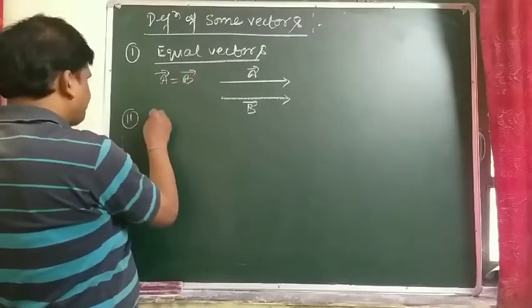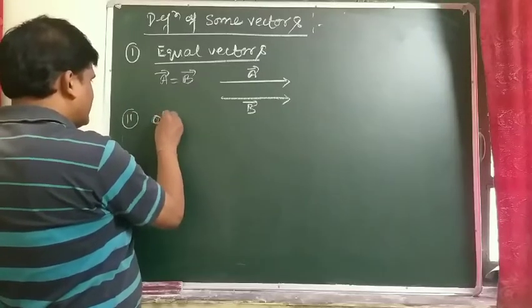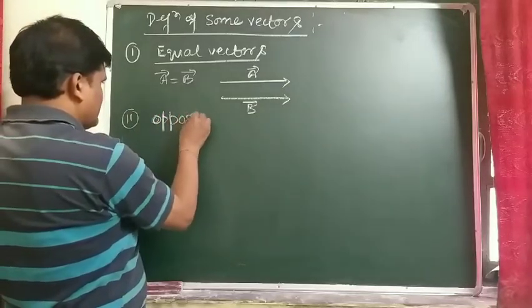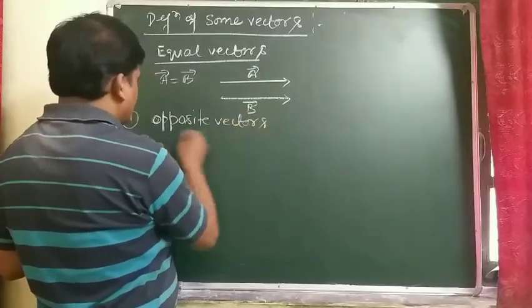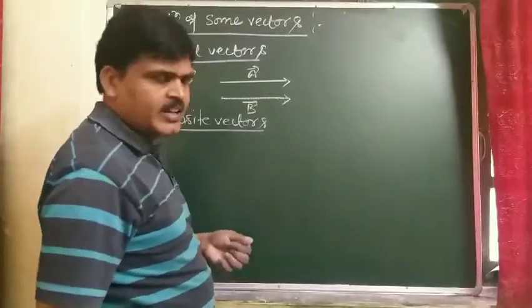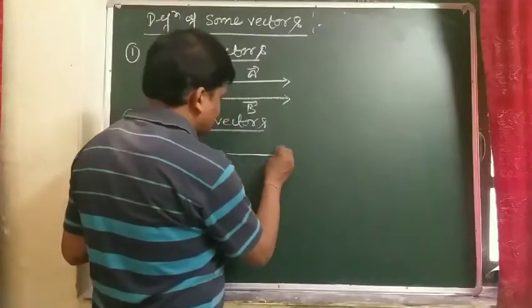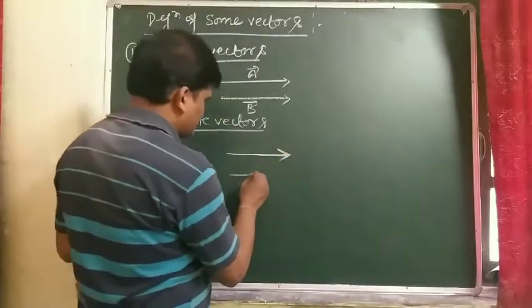Opposite vectors. If two vectors have the same magnitude but opposite direction, so that is what?